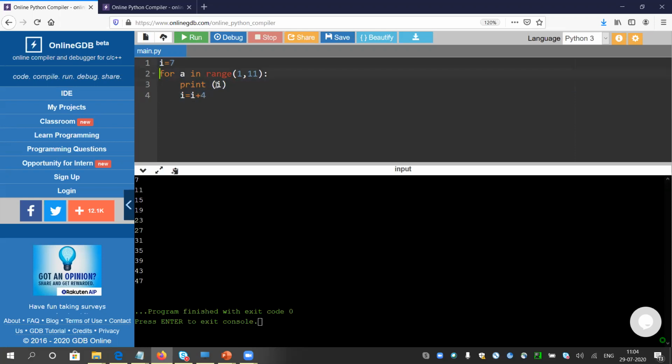So you can do these things. Whenever in your question paper or in the problem, it is asked to print 10 terms, I will use a separate variable A, which will run 10 times. And in the meanwhile, I will print the value of I. I will not print A. A will be just there to control the loop.